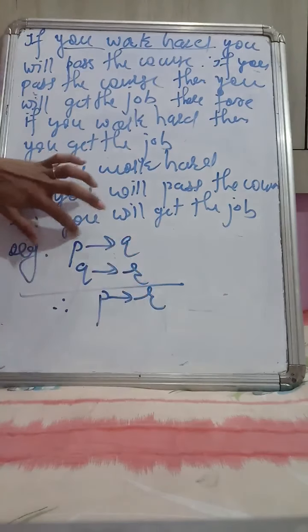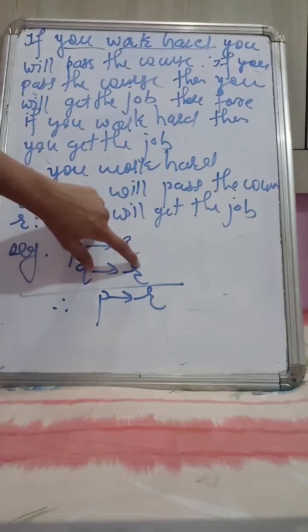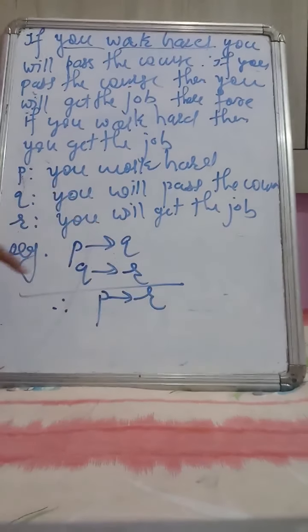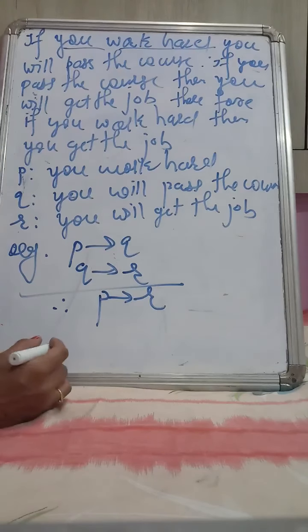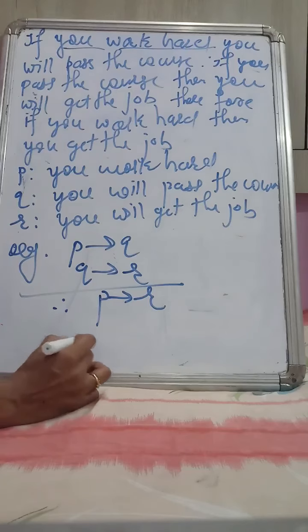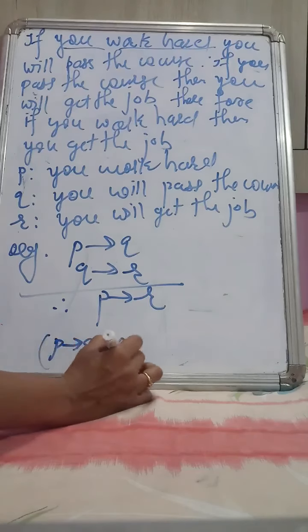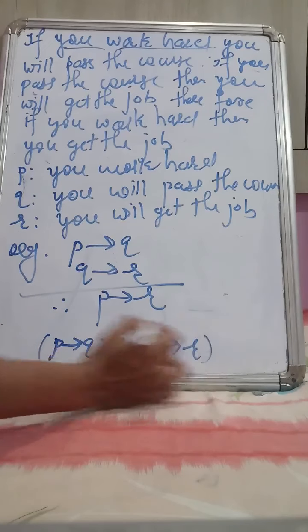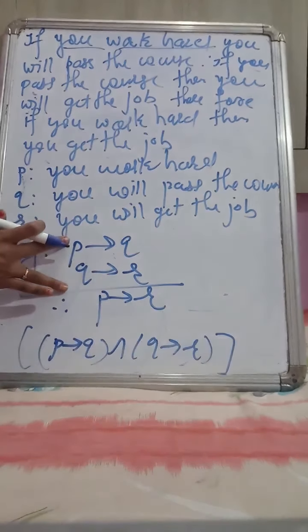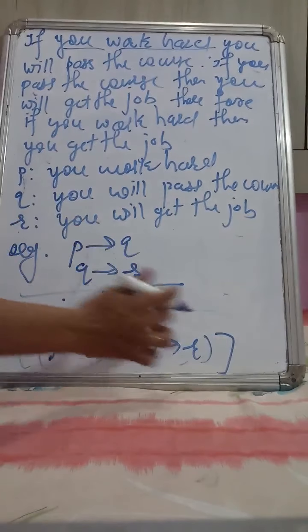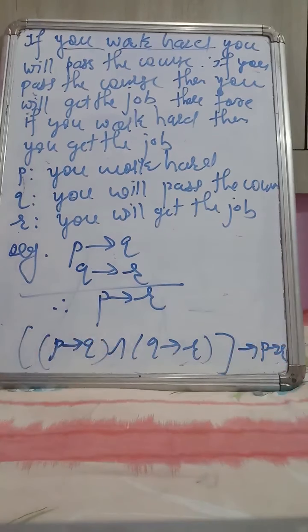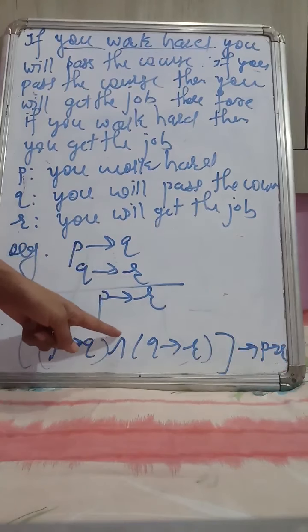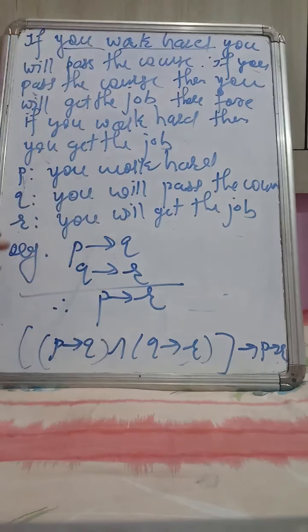So the chain rule: if P implies Q is true and Q implies R is true, then our conclusion must be true. Correct? So again, how can we make the statement of this? P implication Q, conjunction Q implication R, whole implies: these are the given hypothesis. This whole implies our conclusion, and the conclusion is P implies R. So this is the way to make a statement. Here we'll always get the conjunction. Okay, so this is the example on syllogism.